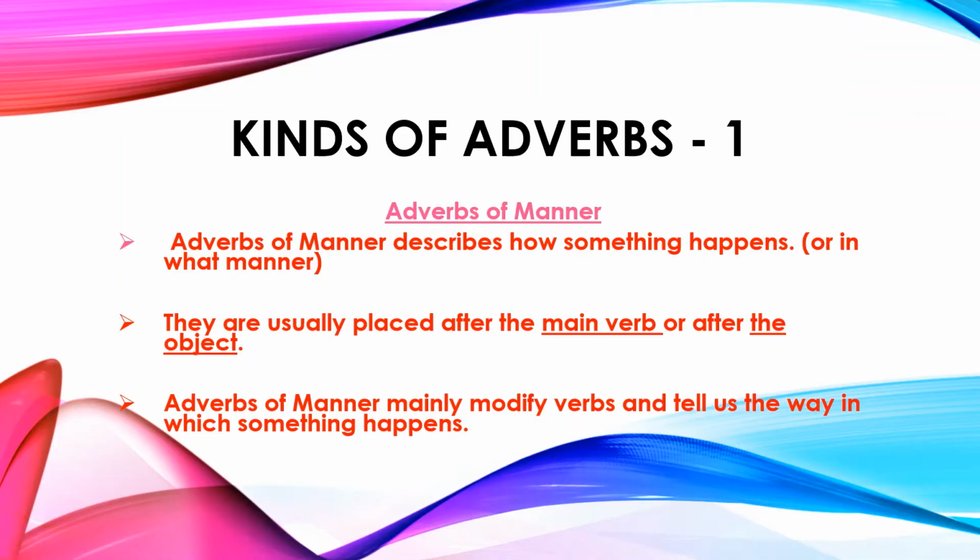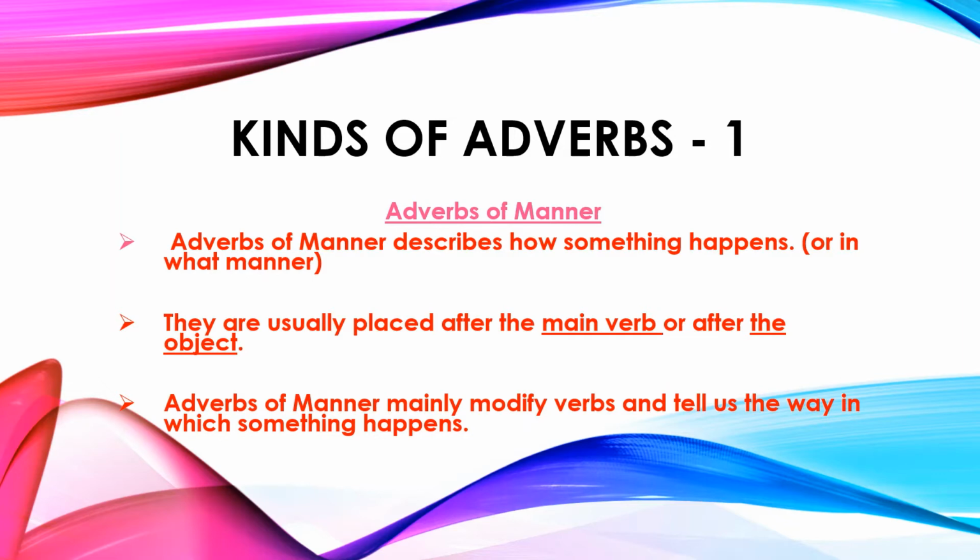But before starting today's topic, adverbs of manner, let's revise what is meant by adverb. An adverb is a word which describes a verb, an adjective or another adverb. But in what ways is this adverb used? We have to learn their usages in sentences. So let's get started with kinds of adverb, that is adverbs of manner. Let's learn kinds of adverbs, in which the first kind is adverbs of manner.